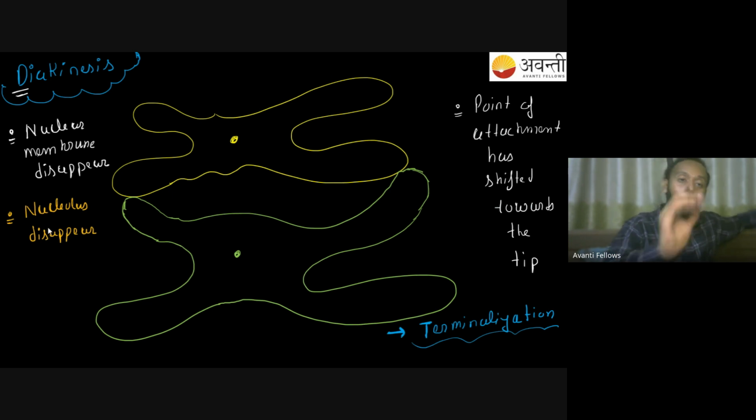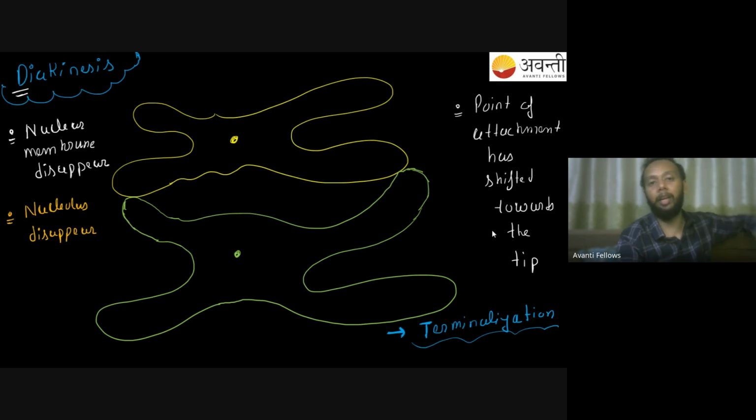So here prophase 1 is actually ending. This is where prophase 1 gets completed. The last stage is diakinesis, where terminalization will happen, that means the point of attachment will shift towards the tip. After that, the nuclear membrane will disappear, and then you will find the nucleolus will also disappear. This is what you should remember is happening during diakinesis.